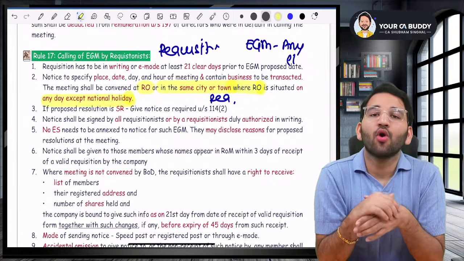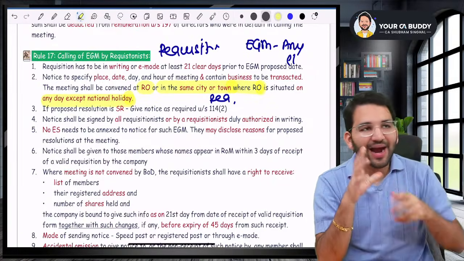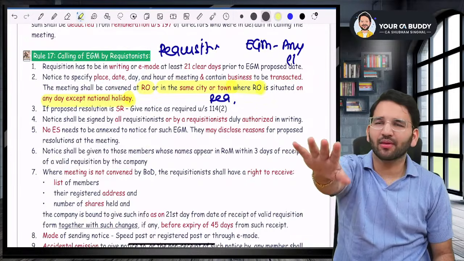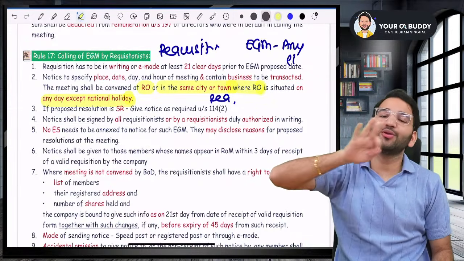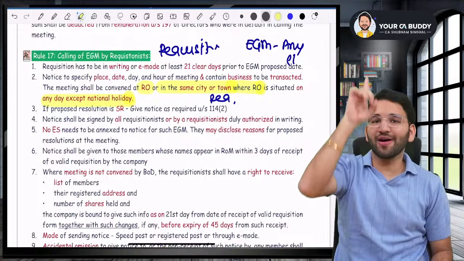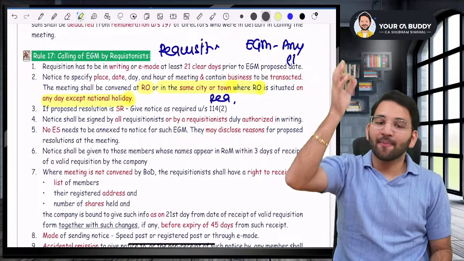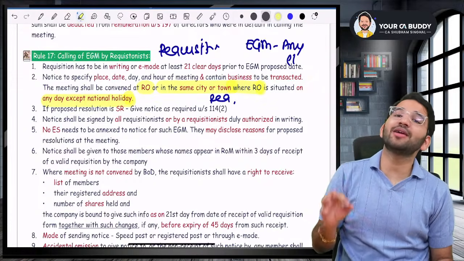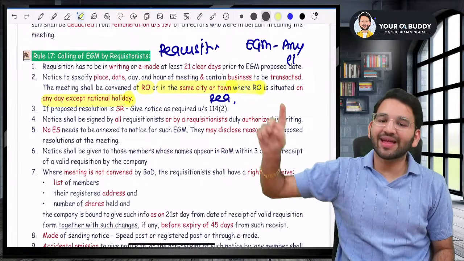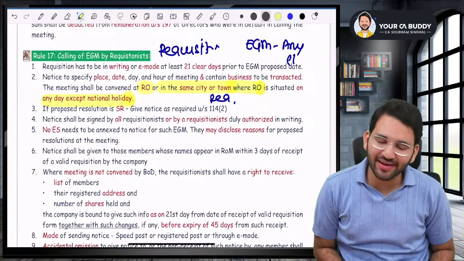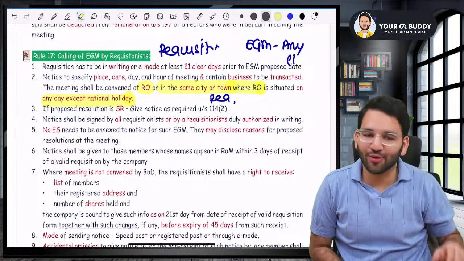So if someone asks you, where will you hold the EGM? Sir, ideally it can be held in any place in India. If you want to go outside India, then you should be a wholly owned subsidiary of a company incorporated outside India. But however, if the meeting is being called by a requisitionist, then in that case it has to be held in the registered office or in the same city, town or village.